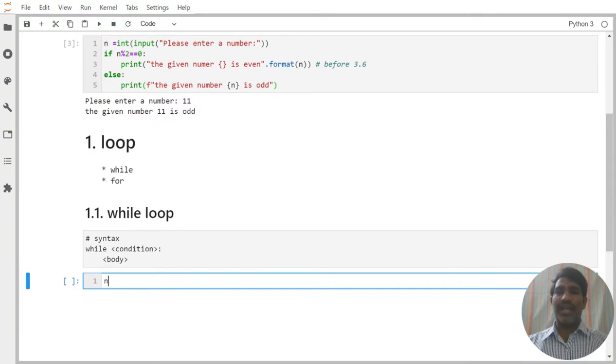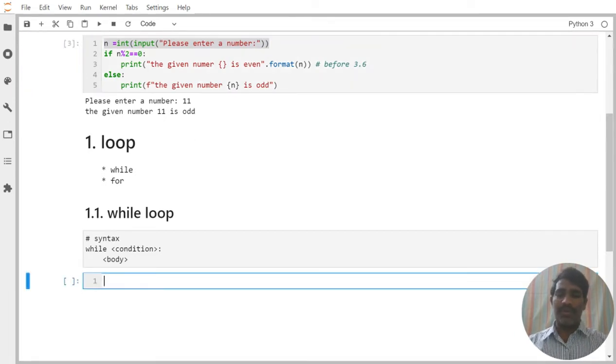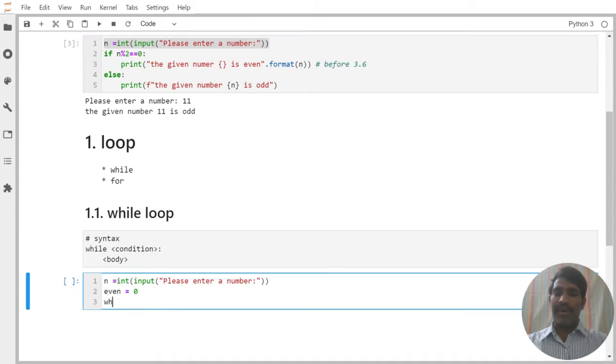Now I want to accept an input from the user. I already have this line, so let me copy it. Next, I need to accept an input from the user; at runtime, the user is going to provide one input. I need to initiate some number. For example, even is equal to 0, I am initiating it. Then I say while even is less than n.